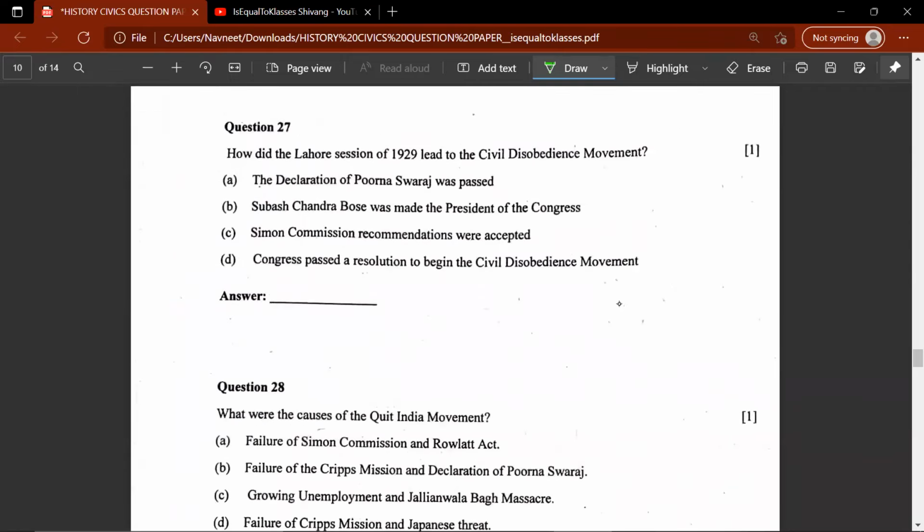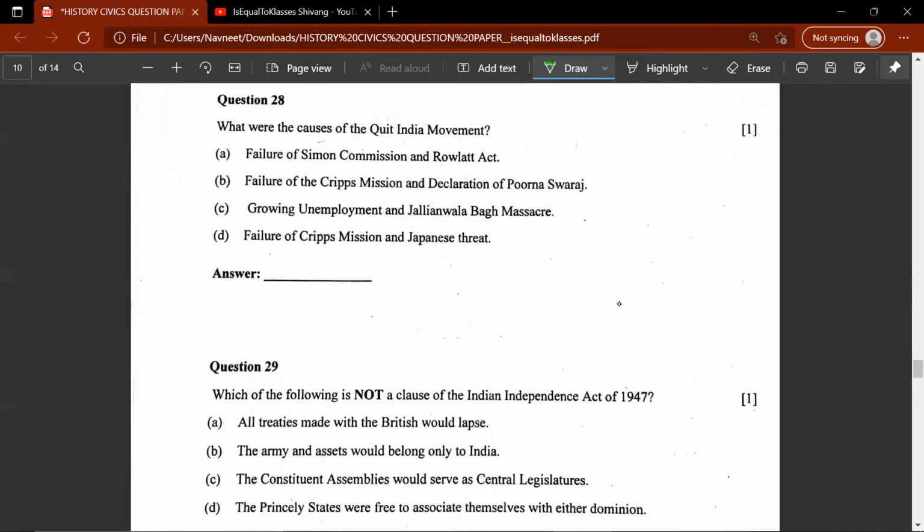27th question. How did the Lahore session of 1929 lead to the civil disobedience movement? So this would be A. The Declaration of Purna Swaraj was passed. 28th question. What were the causes of the Quit India movement? So would it be A, B, C, or D? This would be D. Failure of Cripps mission and Japanese threat from the east.